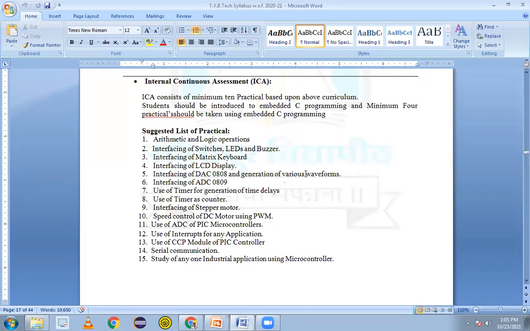Whenever on-chip ADCs are there, pins are available to interface directly. But in case of 8051, we don't have an on-chip ADC and DAC. We need to interface externally. Then performing timer operations for different time delays is very easy. We will perform that also. Then use of the counter also, that is the next experiment.